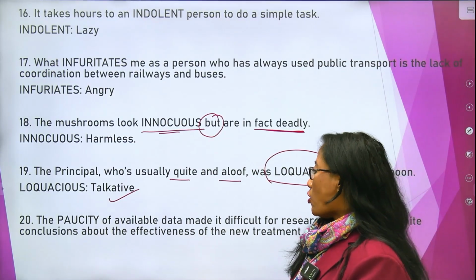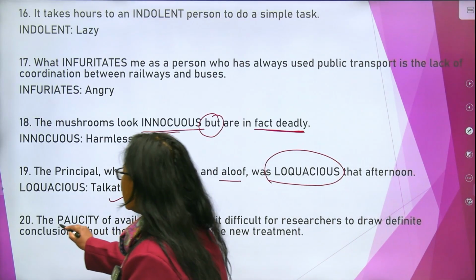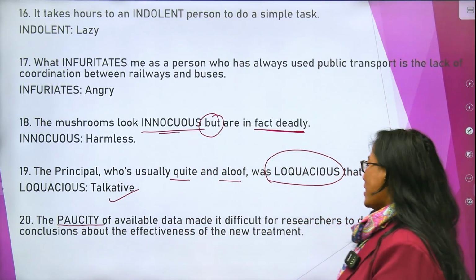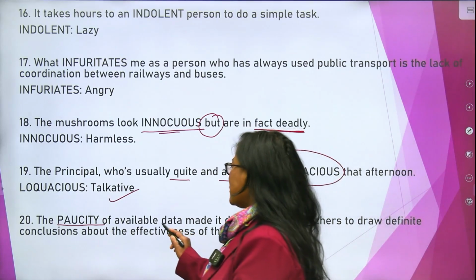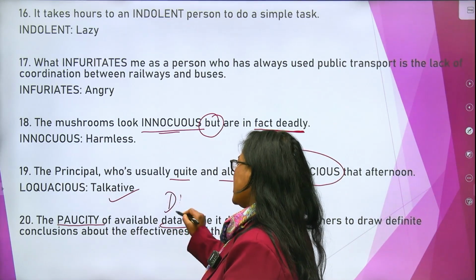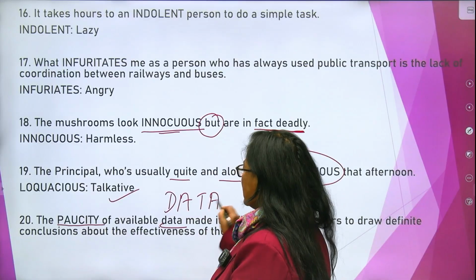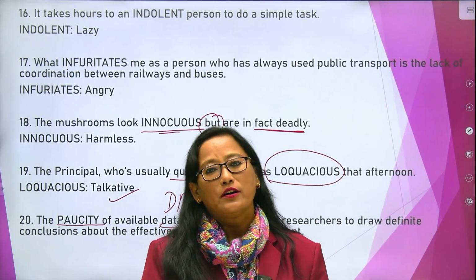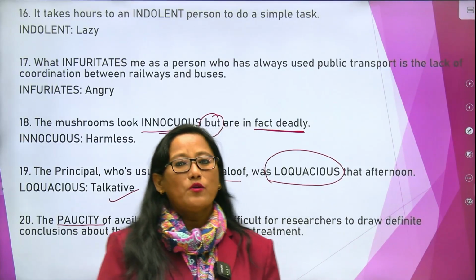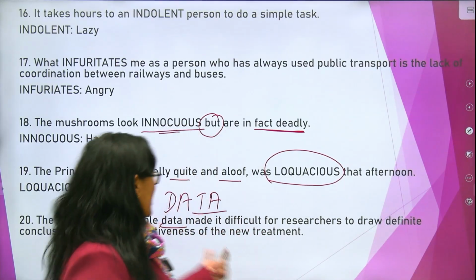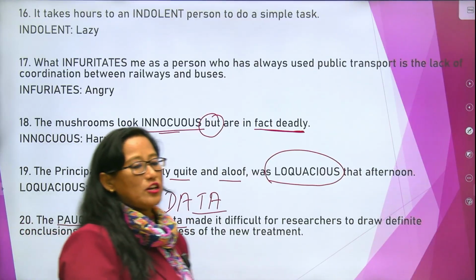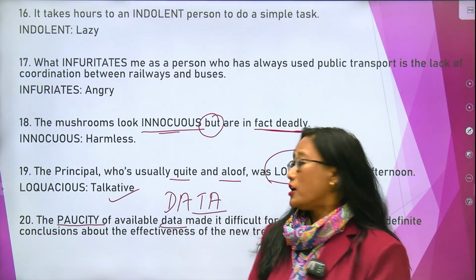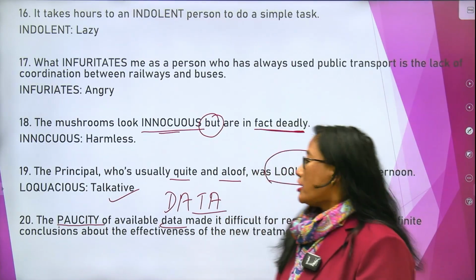The paucity of available data. So, this is the word here, paucity, right? The paucity of available data made it difficult for researchers. Okay, you must have heard this word, data. Somewhere you might have heard this pronounced one way, and somewhere you might have heard it pronounced another way. So it is just about American and British English. But most of us Indians follow British English, so we can call it data, right?